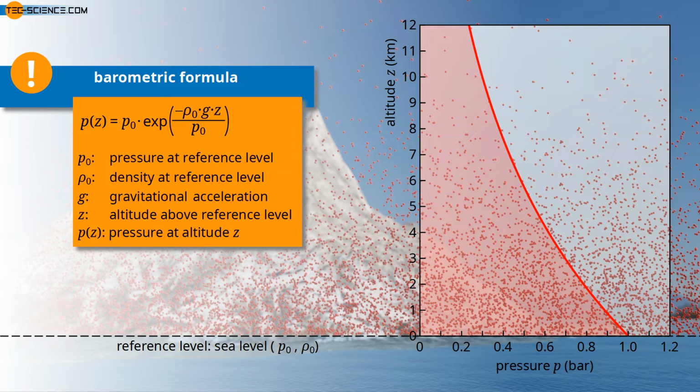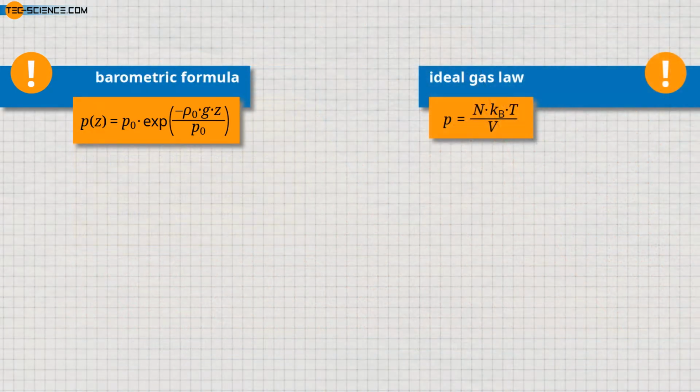In the following, we would like to rearrange the barometric formula in such a way that we can use it to describe the decrease in air density rather than the pressure as a function of altitude. First of all, it should be noted that the barometric formula is not limited to air. It can be applied to any ideal gas which is exposed to a gravitational field. The ideal gas law shows the given relationship between the volume V, the number of particles N, the thermodynamic temperature T, and the resulting pressure P. In this formula, Kb denotes the Boltzmann constant.